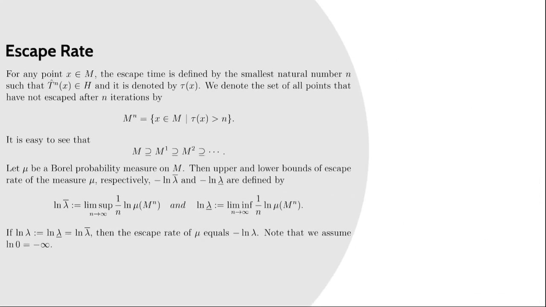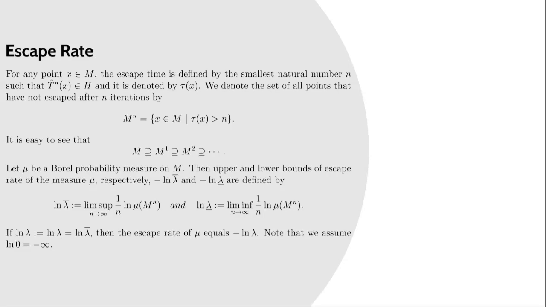Now it's time to have a few words about the escape rate. For any point x in M, the escape time is defined by the smallest natural number n such that the nth iteration of T hat acting on x falls in the hole H, and is denoted by tau of x. With the help of this escape time, we can define a subset of M denoted by M_n, which contains all points of M with escape time bigger than n.